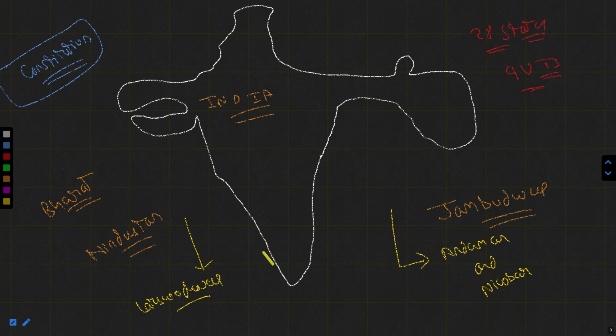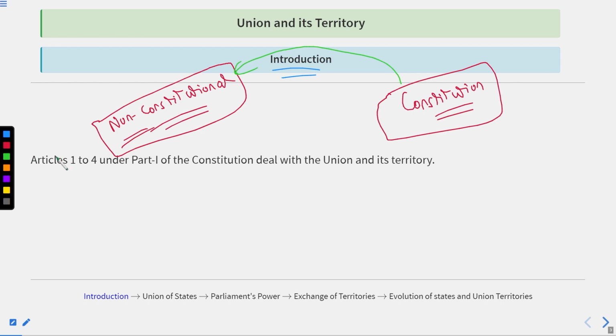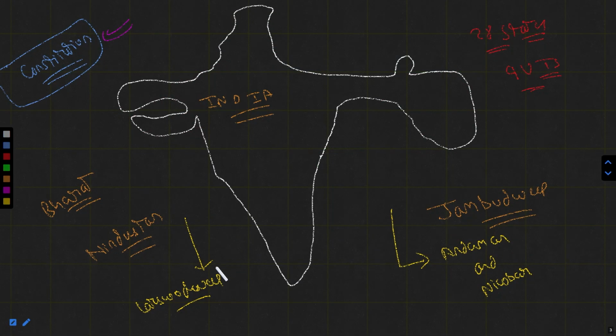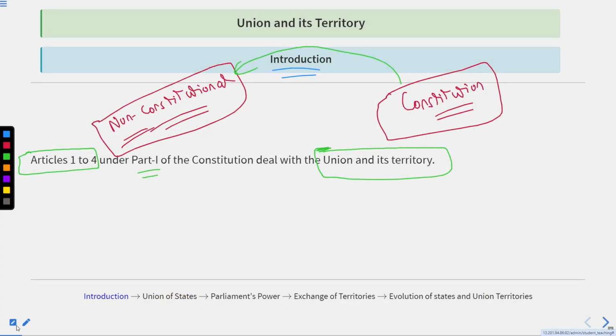How these things are combined together. How these territorial divisions, which we call states or UTs, operate together. How they all merge together to form a country. All of these things happen only because of one book, which we call the Constitution of India. And if we talk about the Constitution, it contains Article 1 to Article 4, in Part One of the Constitution, which deals with the Union and its territory. Union means India, territory means the boundaries, the divisions, the islands, what we have together. So that is the first thing.